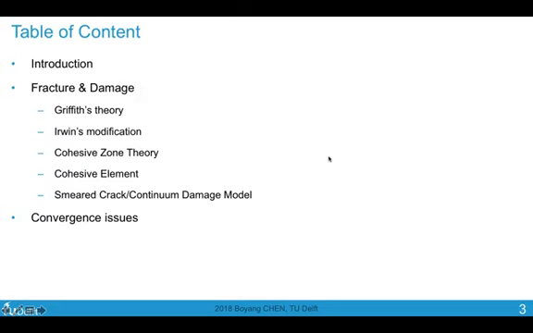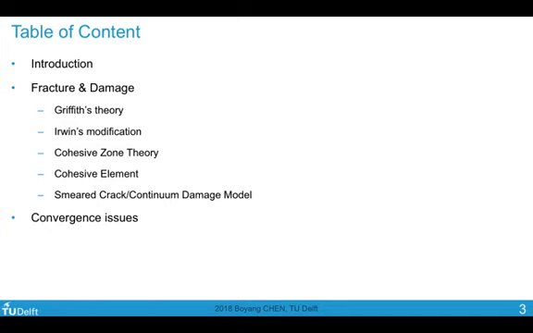These are the topics of today's lecture. We'll start with Griffith's theory of fracture mechanics, which is the starting point, and then later on I will modify Griffith's theory to include plasticity. Afterwards, we talk about cohesive volume theory, which is the most widely used theory for modeling crack propagation in composites, for debonding, and for matrix cracking as well. Then, based on the cohesive volume theory, people have developed the cohesive element.